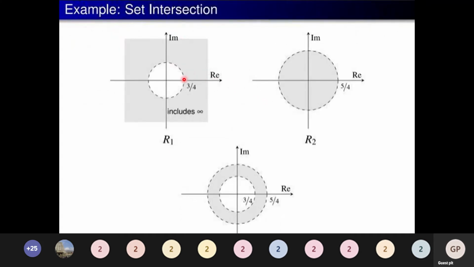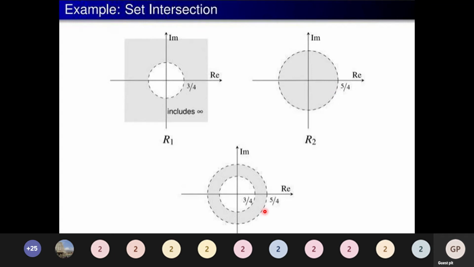Say for example, I have a case |z| > 3/4, so it is going to be outside the circle. And the next case, |z| < 5/4, it is inside. Now we should find the intersection of the regions of convergence. Where both are intersecting, that only we should consider as the ROC. It is greater than 3/4 whereas less than 5/4, so the final ROC is going to be 3/4 < |z| < 5/4.